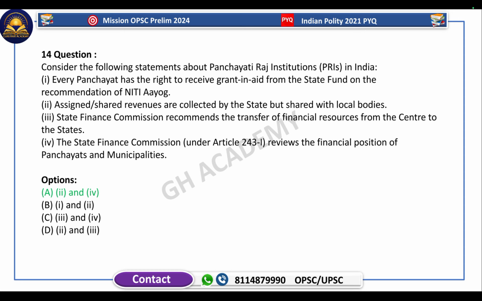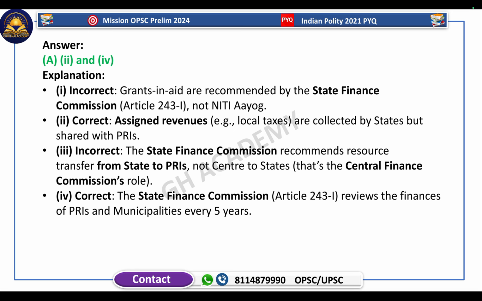Here is the explanation. The grants-in-aid are recommended by the State Finance Commission, as I told you earlier. The revenues are collected by states but shared with PRIs. Correct. The State Finance Commission recommends transfer from state to PRIs, not center to state. Again, I told you before this. The State Finance Commission reviews the finances of PRIs and municipalities every 5 years. This is the correct statement.